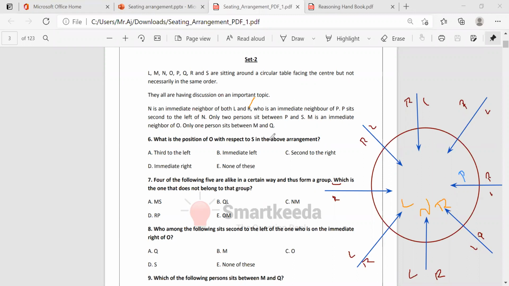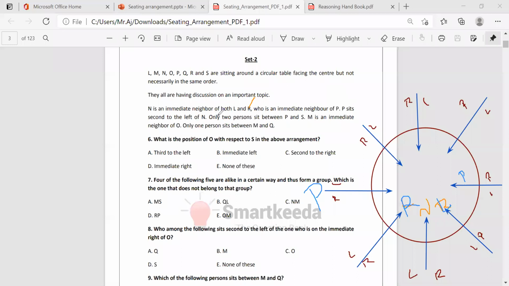Now the second clue: P sits second to the left of N. Here they've given P sits second to the left of N. So N is here. Who's the left? This one. So P is here. That means not L here, here will be R. Why am I taking R here, L here? They've given the immediate neighbor of P as R. So P is second left to N, and who is the neighbor of R? Okay, half of the problem is solved here.